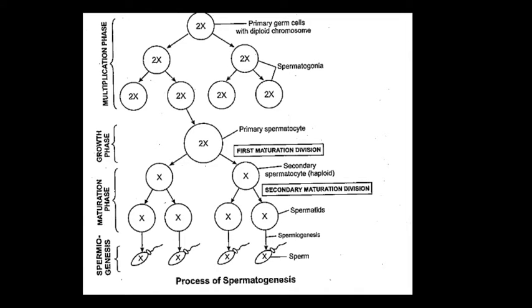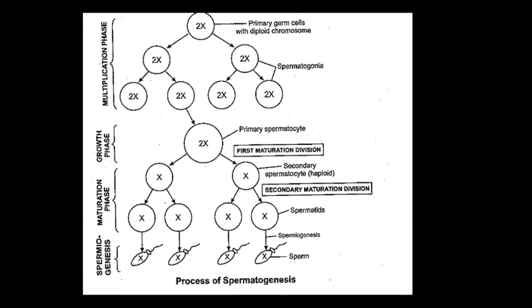Okay, now here we first discuss meiosis first, means the primary spermatocyte. Okay, the primary spermatocyte we also denote as 2x. As you see in the slide, this is primary spermatocyte.